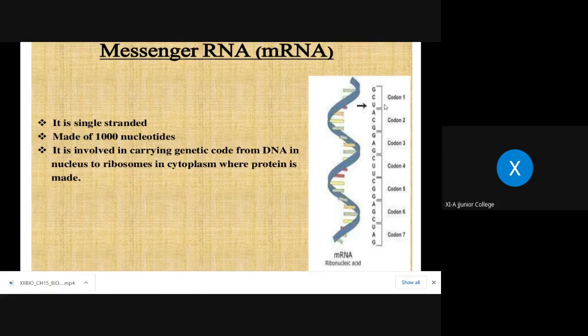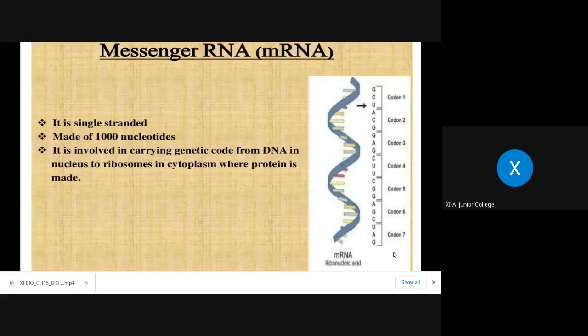Codon. As per the diagram, what you can see is a group of 3 nitrogen bases. It forms a codon. So in this way, you can see n number of codons present on mRNA.